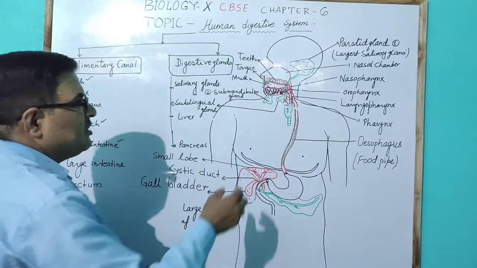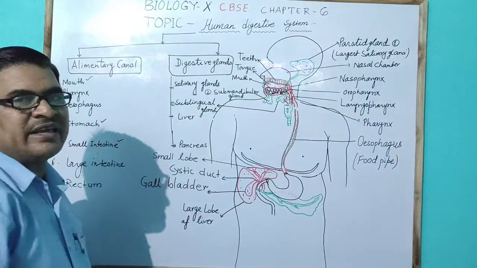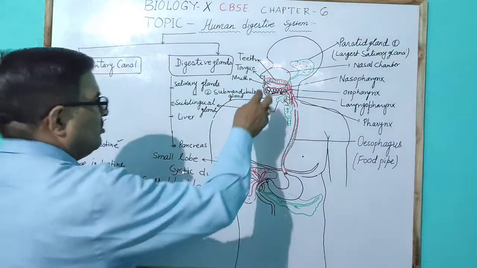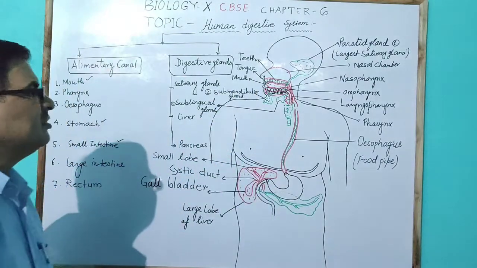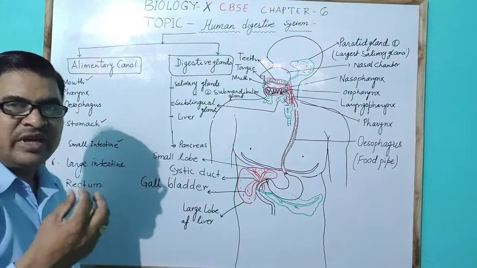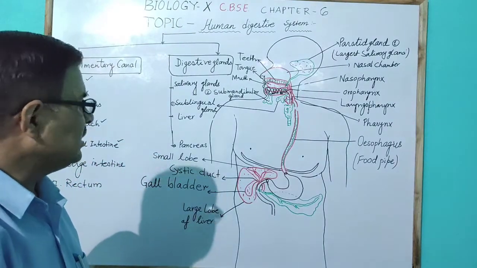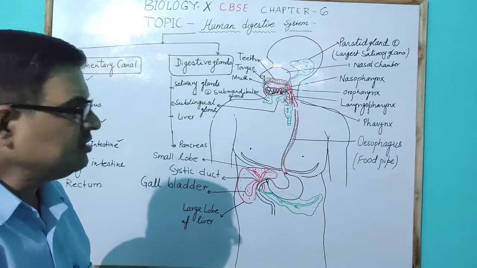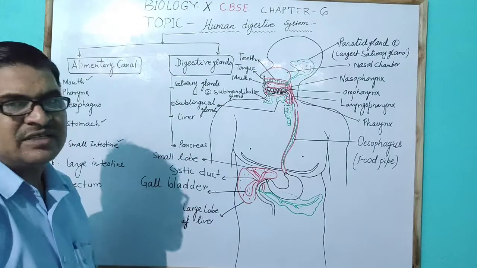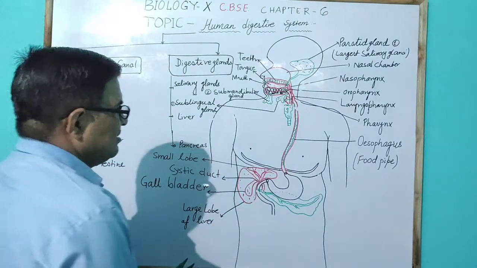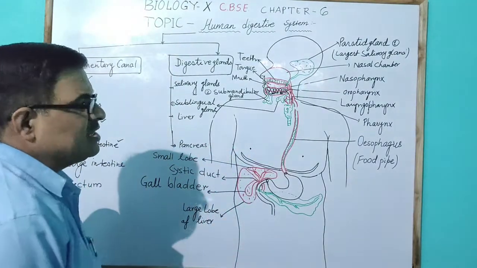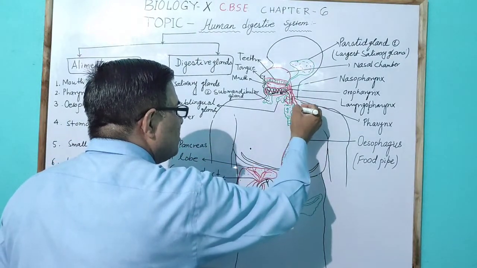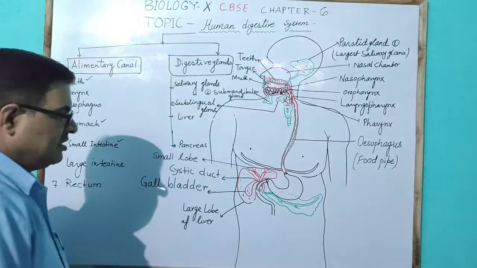These salivary glands secrete saliva into the mouth. Food taken in the mouth is cut by the teeth, then swallowed by the tongue into the pharynx, and reaches the esophagus, which is also called the food pipe because it is a pipe-like structure.